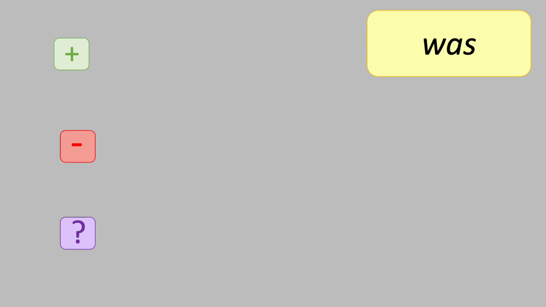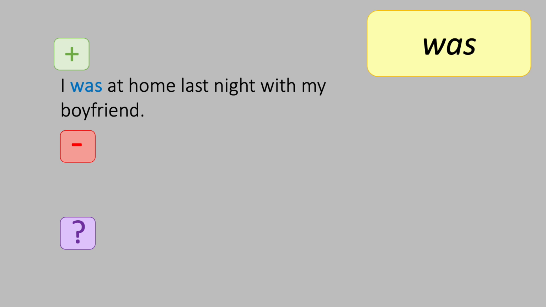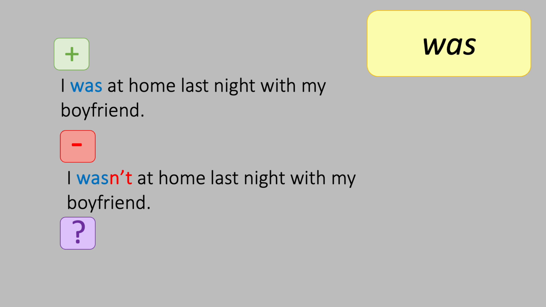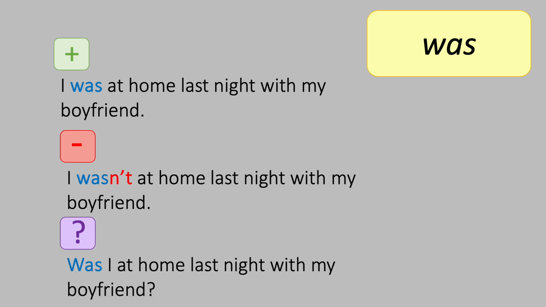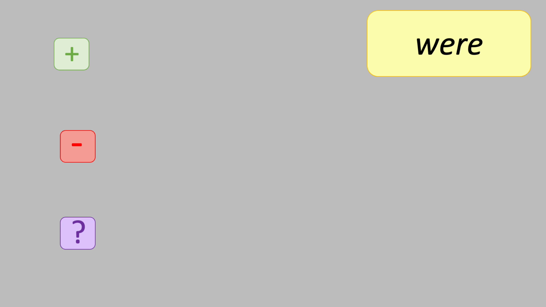So let's look at them separately. Was. In the affirmative, I was at home last night with my boyfriend. Negative, I wasn't at home last night with my boyfriend. And the question form, was I at home last night with my boyfriend? Notice that in each form, was. Were.